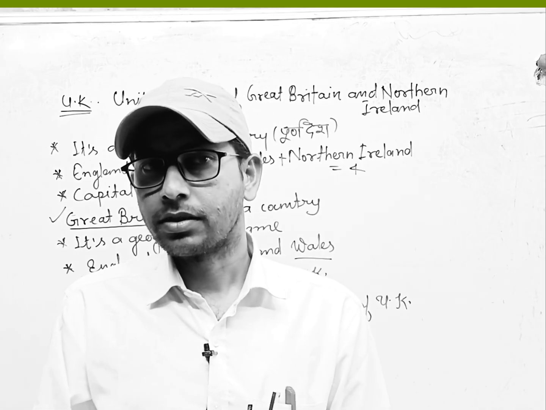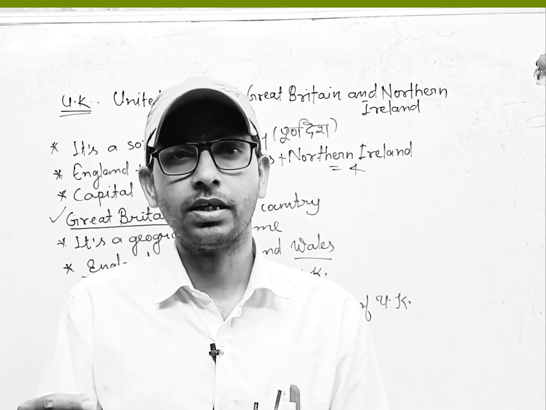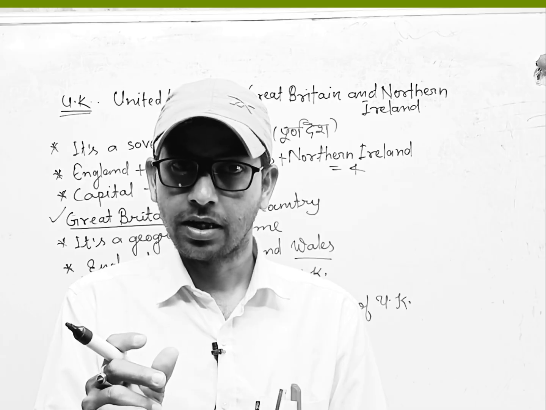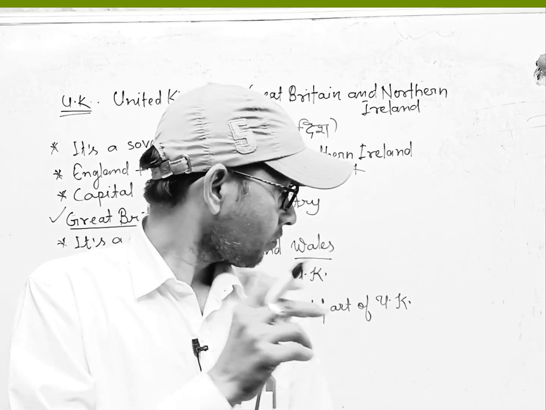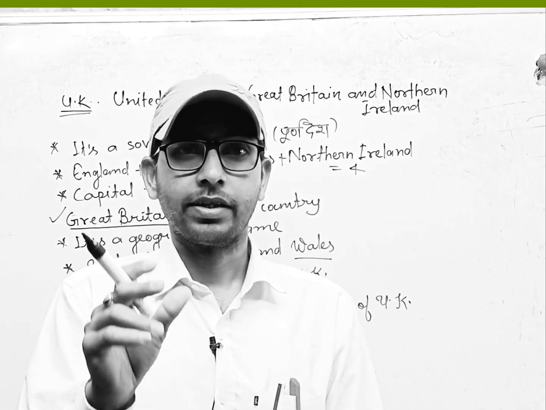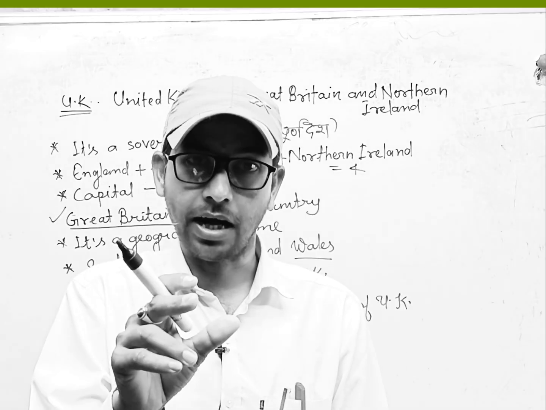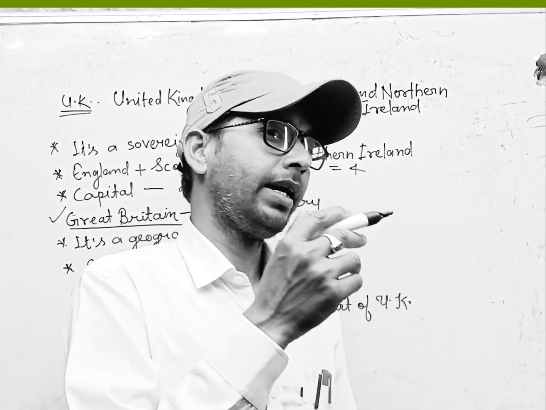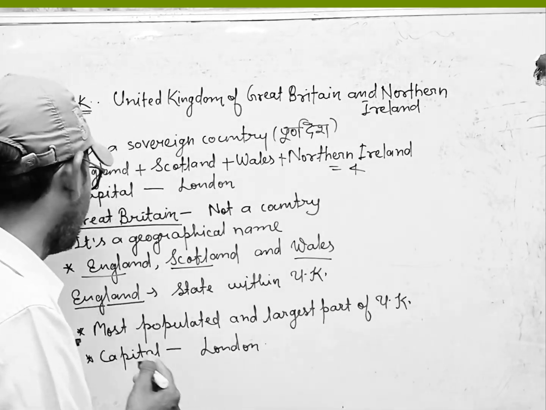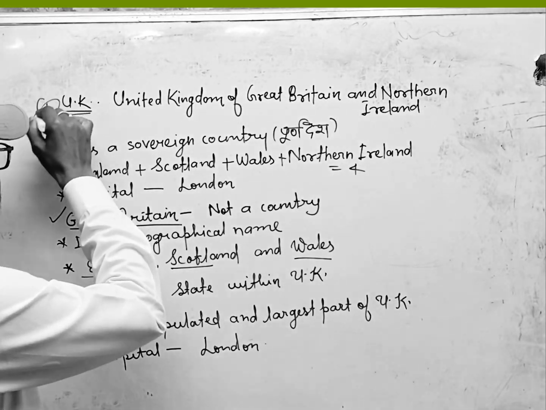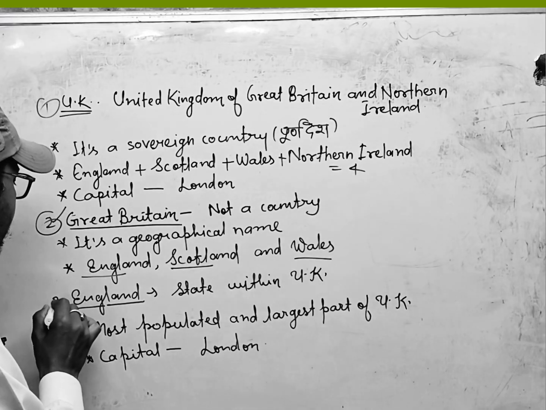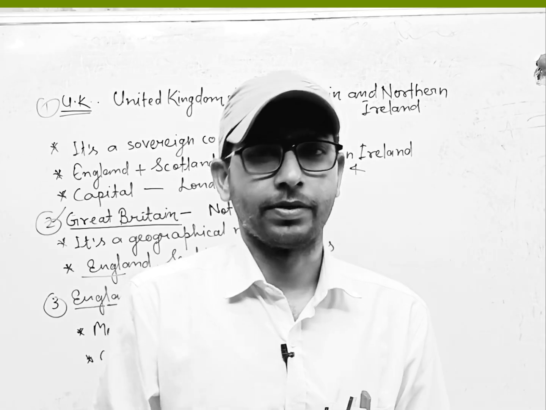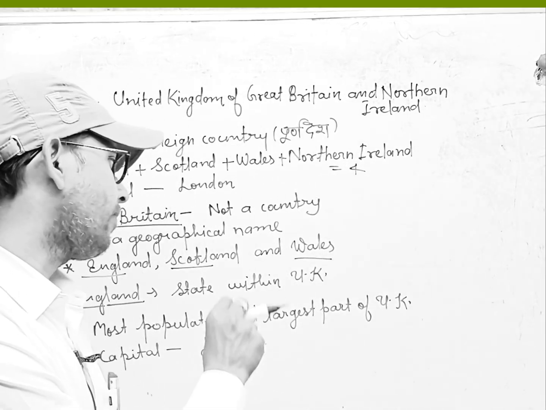On the other hand, UK is a full country. It's a sovereign country. It means UK is the name of a country, and Great Britain is the name of an area which comprises three parts. And finally, the third point is England. First is UK, second is Great Britain, and third is England. What is England? England is a part of UK.